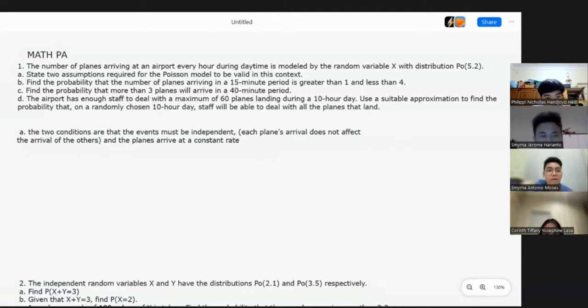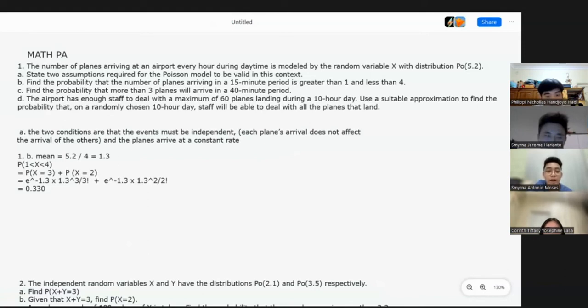Find the probability that the number of planes arriving in a 15-minute period is greater than 1 and less than 4. So the mean in 15 minutes is 1.3, because 5.2 is the mean for every hour. So for 15 minutes, 5.2 divided by 4 equals 1.3. And then the question is greater than 1 and less than 4, so P(X = 2) and P(X = 3).